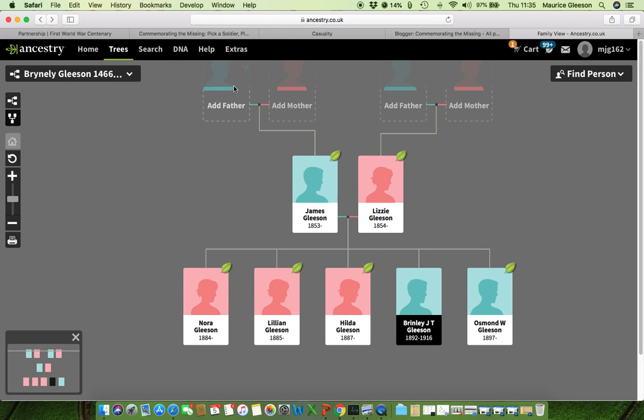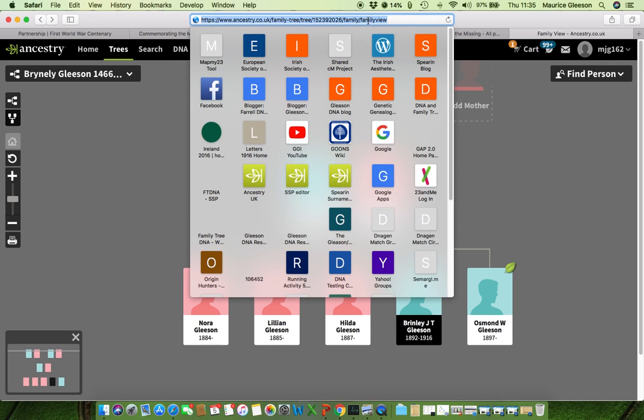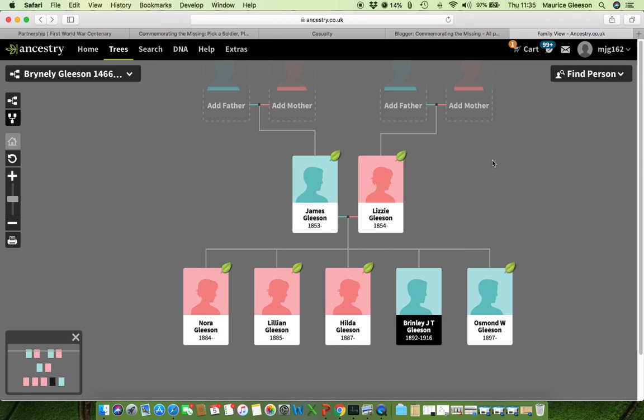But that's a start. What we can now do, of course, is we can copy the URL, and that's what we'll actually post into the Everyone Remembered website. That is, in a nutshell, how you build a family tree.